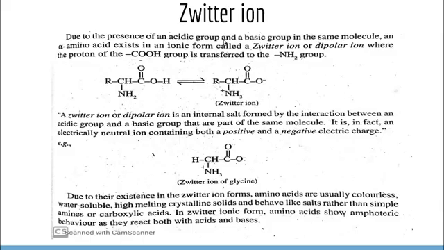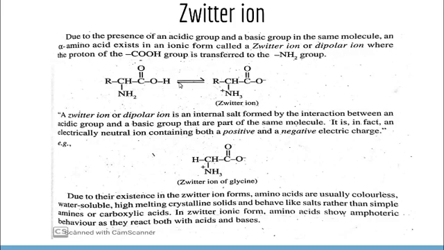Now let us know about the zwitterion of an amino acid. So what is a zwitterion? Here we have a structure of a simple alpha amino acid. In this case, we have one carboxyl functional group and one NH2. The carboxyl group is acidic in nature and the NH2 group is basic in nature. So in the same molecule we have one acidic functional group and one basic functional group. Due to the presence of an acidic group and a basic group in the same molecule, an alpha amino acid can exist in an ionic form that is known as a zwitterion or dipolar ion.